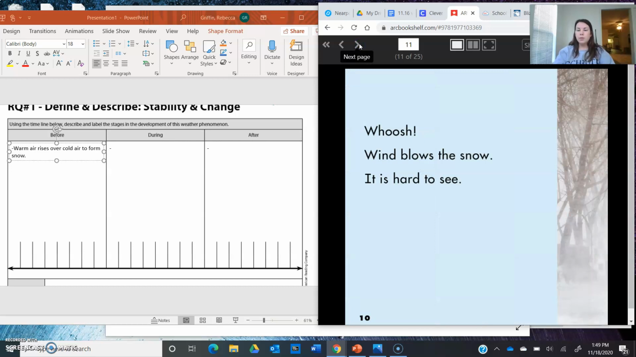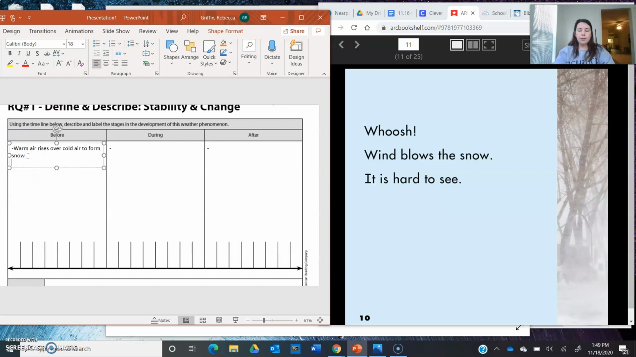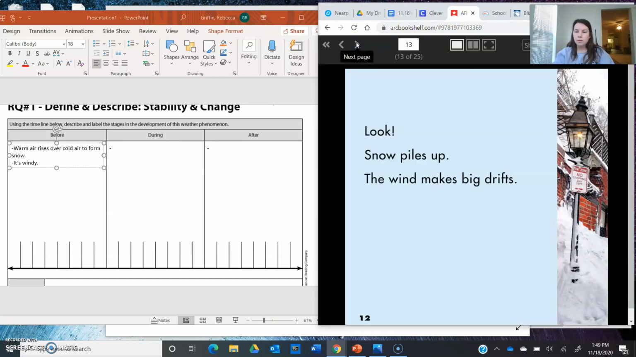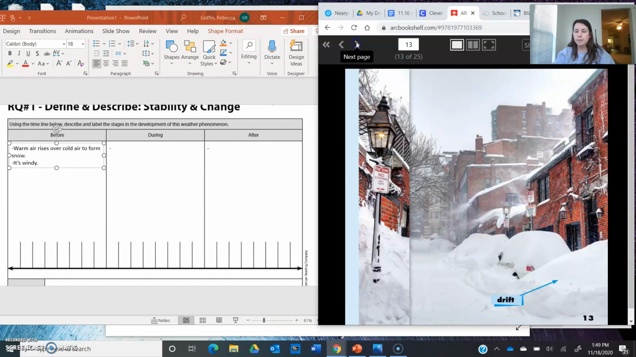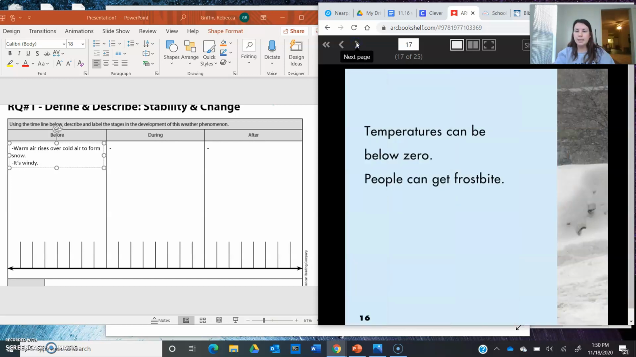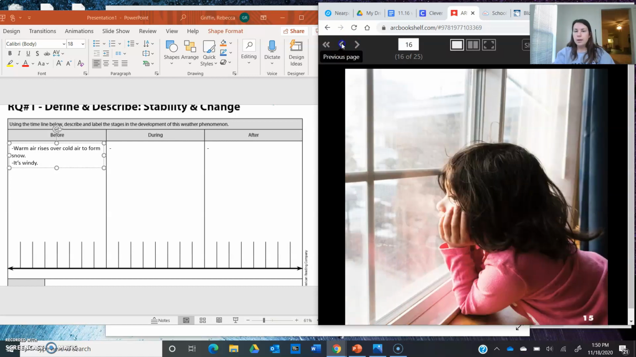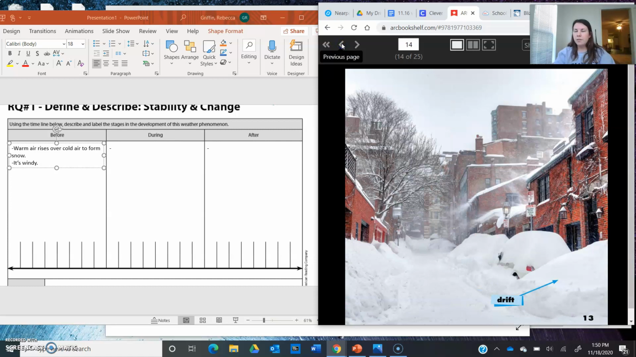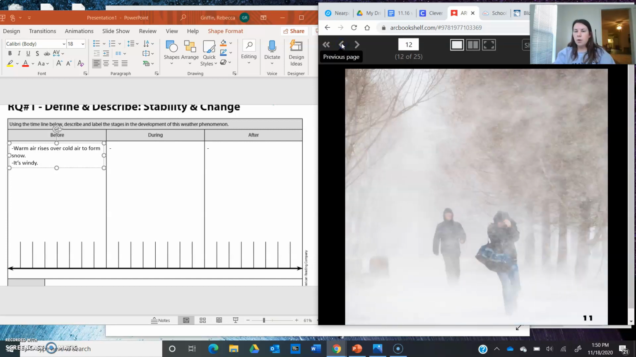Whoosh! Wind blows the snow. It is hard to see. So before the blizzard hits, it's going to be windy. So I just write it's windy. Look, snow piles up. The wind makes big drifts. And then it talks about staying safe. So it's very cold. It's best to stay inside. Temperatures can be below 0. People get frostbite.